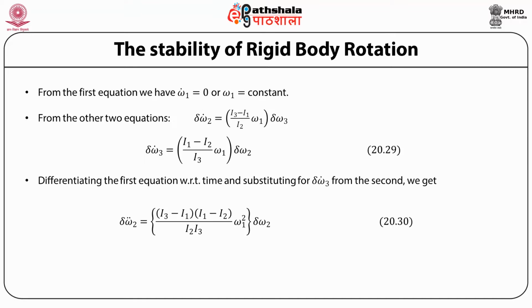Now, we can differentiate the first equation with respect to time and substitute for delta omega 3 dot from the second equation. So, we get a second order equation for delta omega 2, which is given in equation 2013, and which obviously is a second order differential equation like a harmonic oscillator equation. It has a solution delta omega 2 is equal to A times e to the power pt, where p squared is given by this.